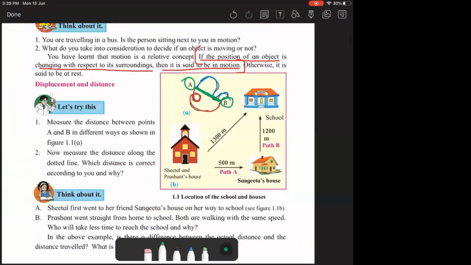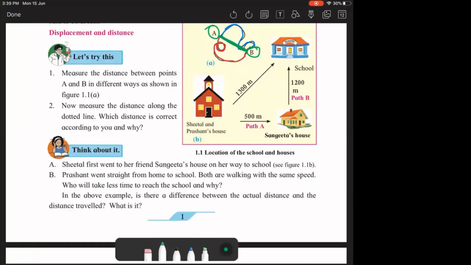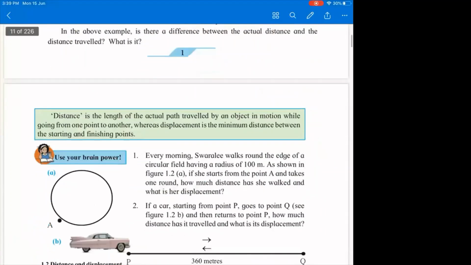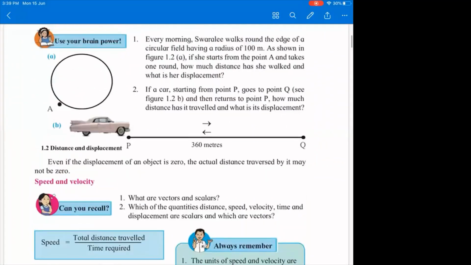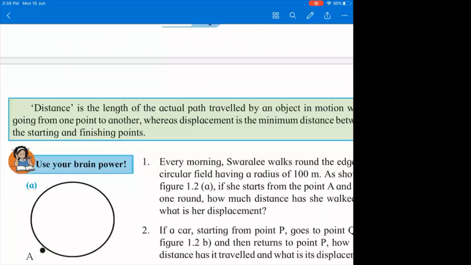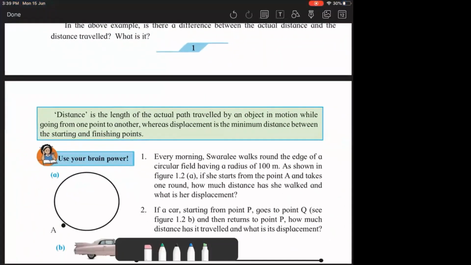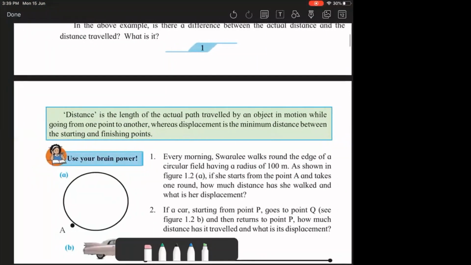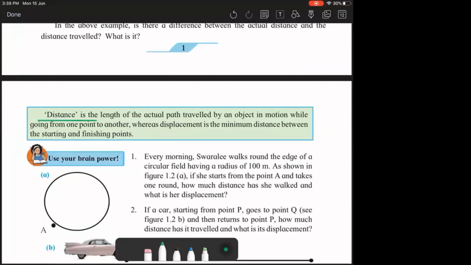Okay, so let's see in the textbook, they have given a very interesting definition. Distance is the length of the actual path traveled by an object in motion while going from one point to another. And displacement is the minimum distance between the starting and the finishing point. And I told you it is the shortest distance between the initial and the final point. So the meaning is the same, right? So this is very important.